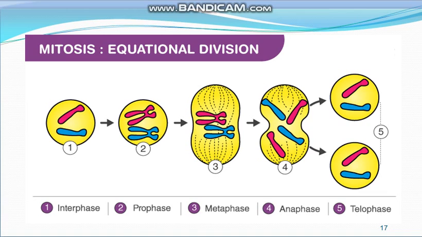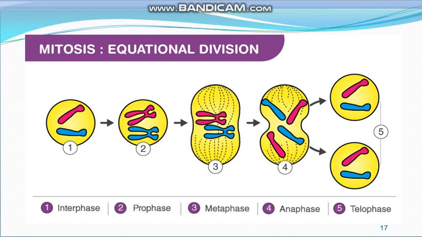So this is the diagrammatic representation of the whole process of mitosis. This is the interphase stage, and this is the prophase stage. In prophase, the nucleus is doubled, and here this is the metaphase plate, and this is the metaphase stage. Here this is anaphase, and the chromatids start moving toward the opposite poles, and each chromatid forms a complete chromosome. Then there is cytokinesis, the division of the cytoplasm, and now two complete daughter cells are formed from one parent cell.